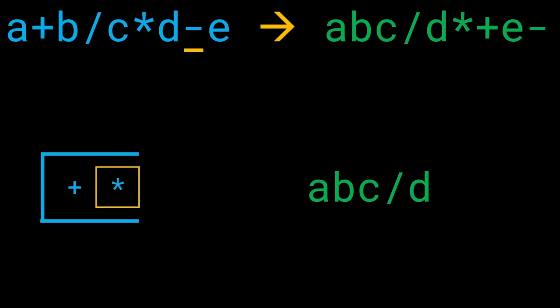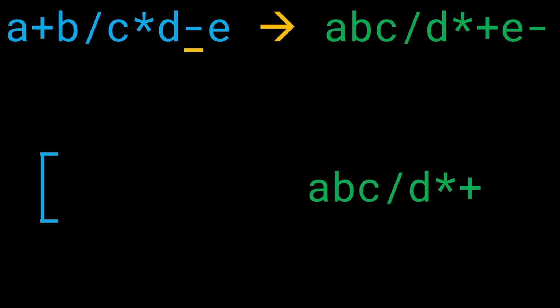Minus comes in and says, addition and multiplication are both either higher or equal to me, so I'll kick you both out and let me stay in the stack. So we'll first kick out the multiplication operator, and then we'll compare it with the addition one. Since plus and minus are of the same priority, let's kick out plus as well. Then we'll add minus into the stack.